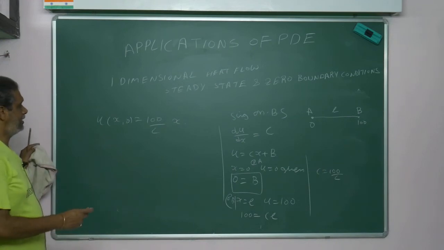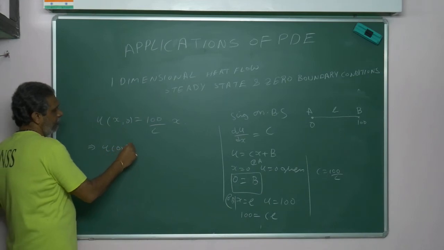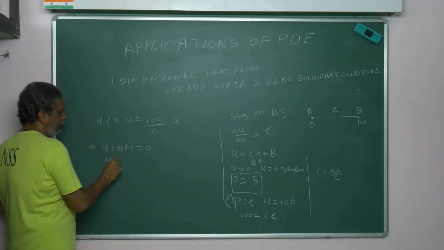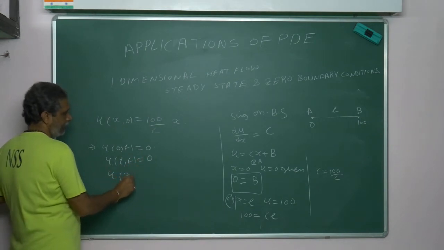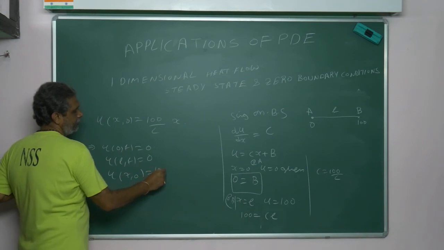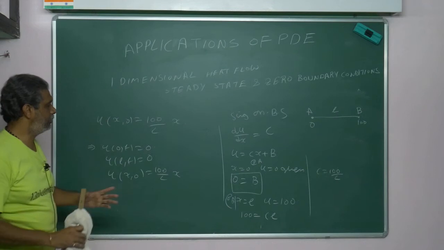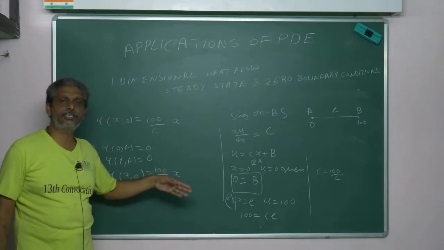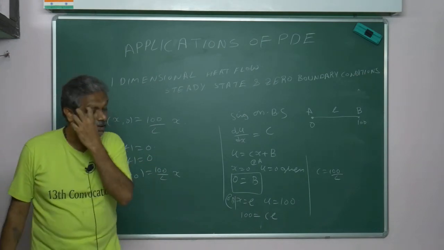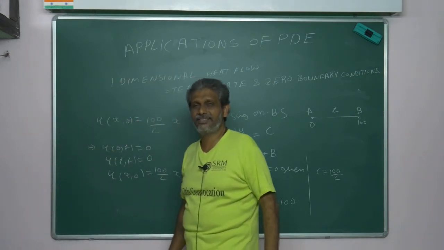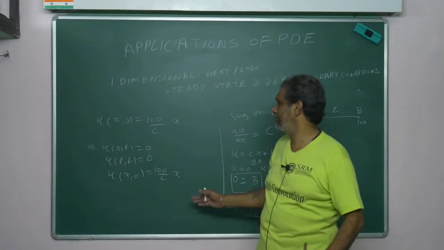So in unsteady state my boundary conditions become what actually? U of 0 comma t is equal to 0, U of L comma t is equal to 0, but U of x comma 0 is what? 100 by L x. The very first problem we did, already I told you they make you 100x, 70x, 50x like this. So extra time is what? 100 by L. Already we got there minus 2 to the power of n plus 1 into sin n pi by 2 or cos n pi by 2, something we got. The same answer.